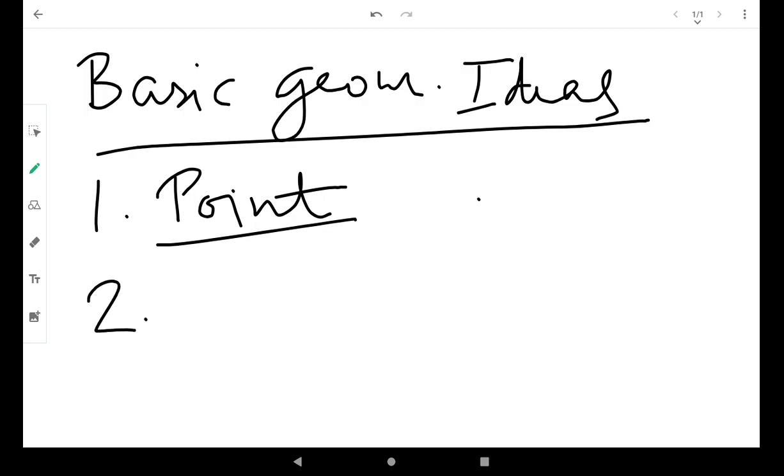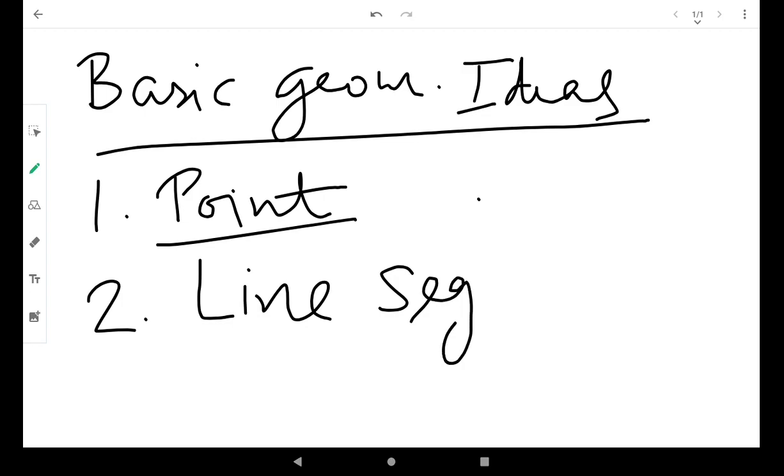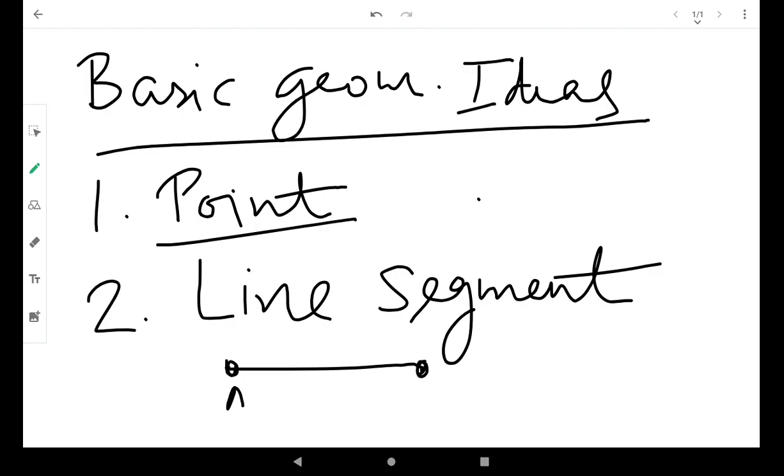The second one is line segment. So what is the line segment? If I draw with these two end points, we can give the name AB.